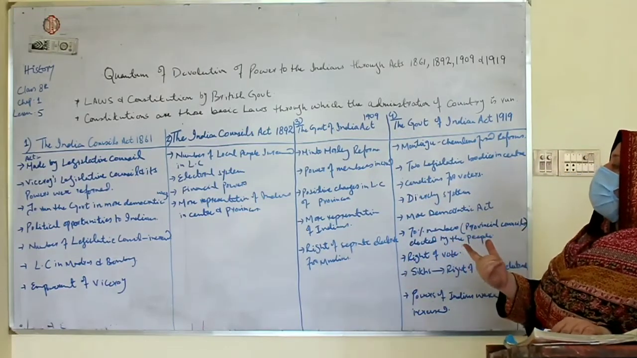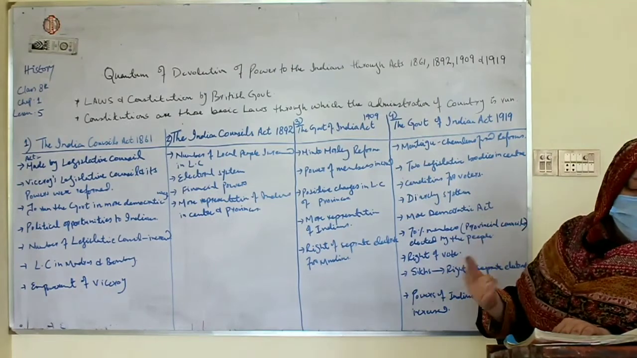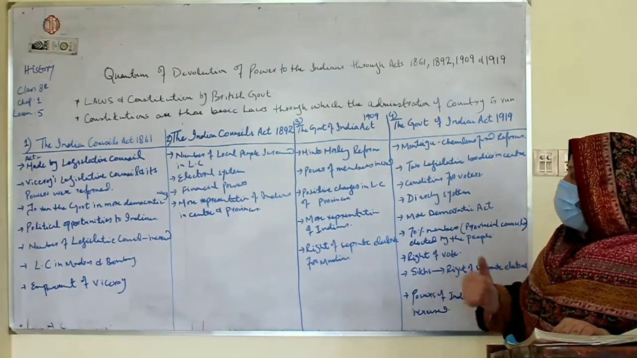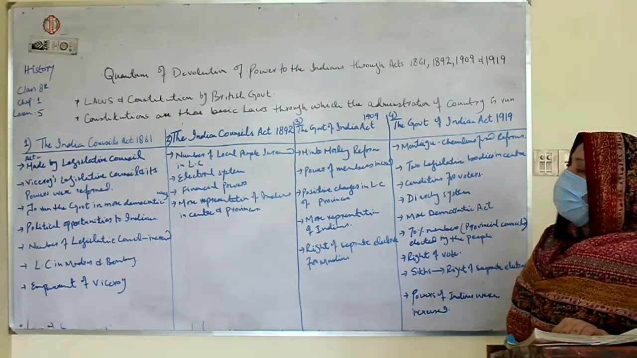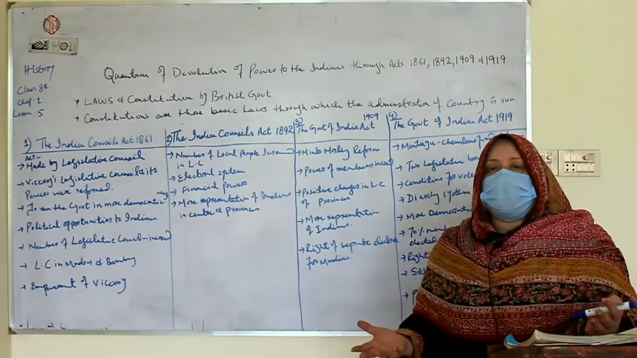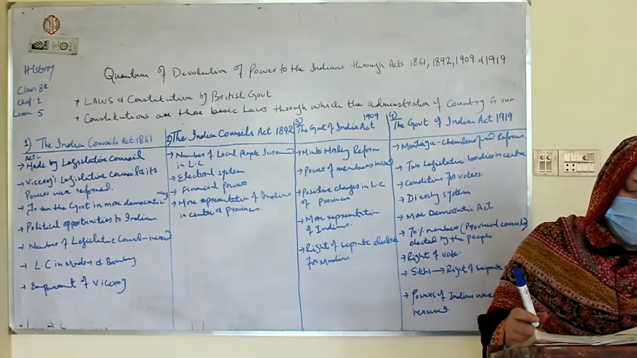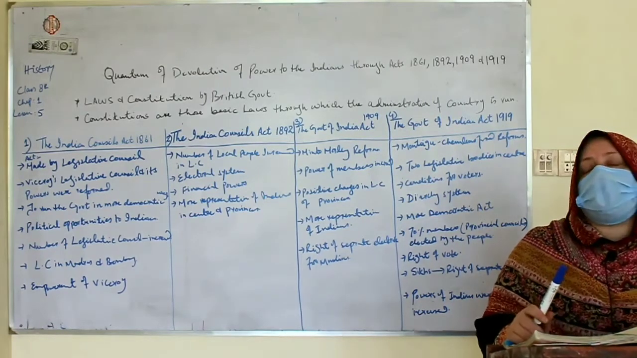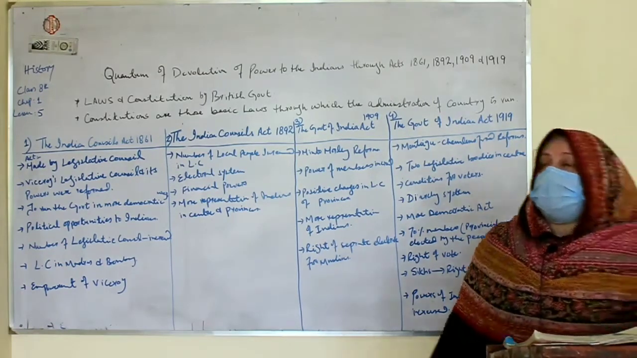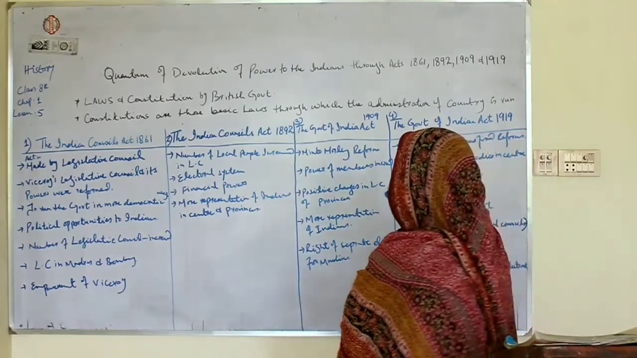Legislative councils in Madras and Bombay were established, and there was an empowerment of the Viceroy. The Viceroy was given more powers, empowered to establish such councils in other provinces as well.